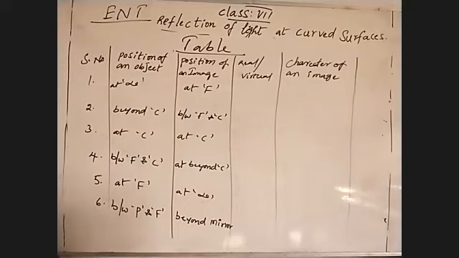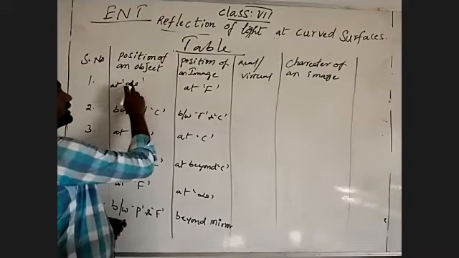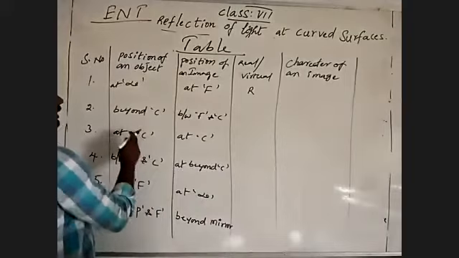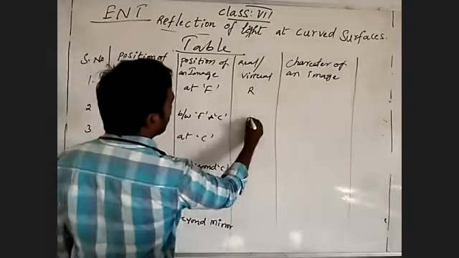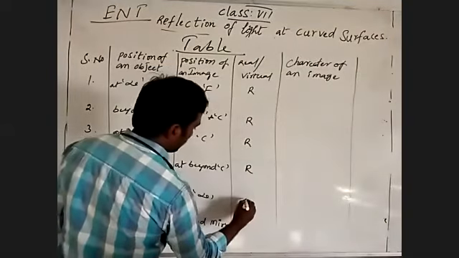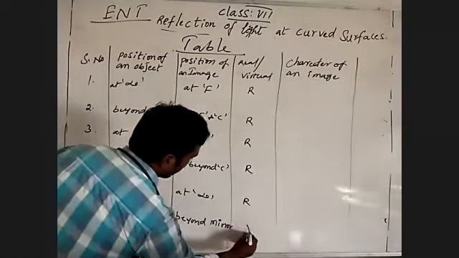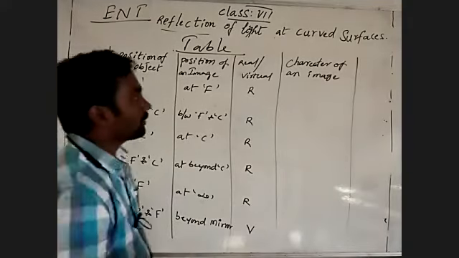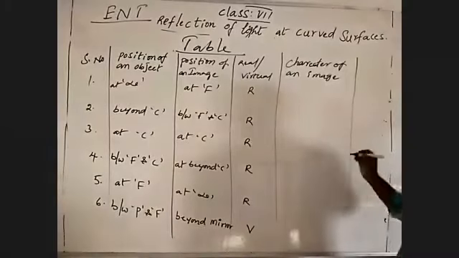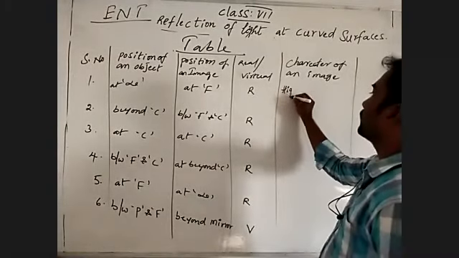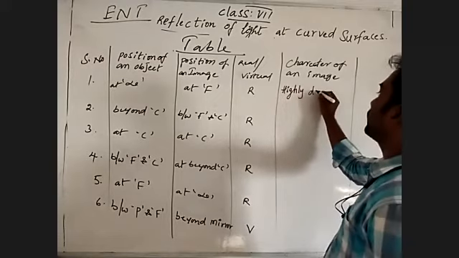Okay, and coming to real or virtual. When object is at infinity, image formed at focus, so real. And beyond C, of course real. We can use a screen for real images. In this last situation only, it is a virtual image. And character of image: object at infinity, image at focus, what are we going to say? Highly diminished.